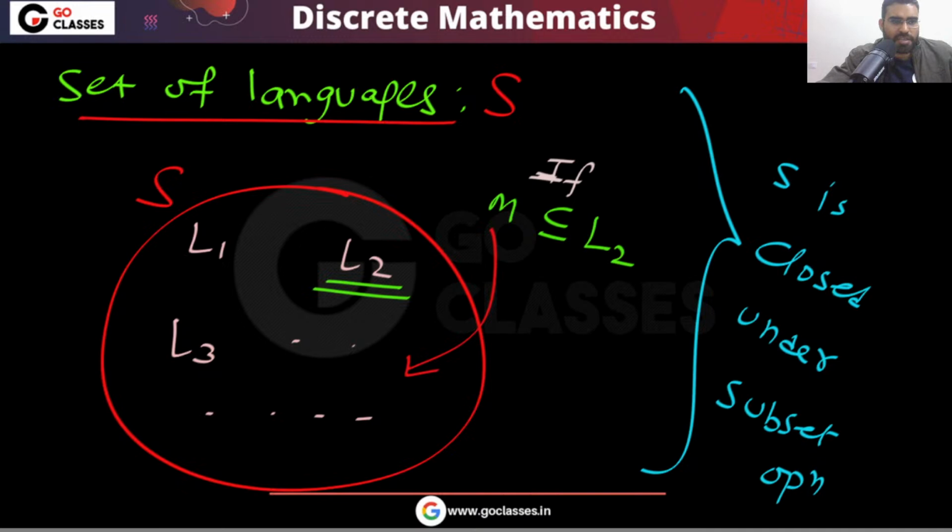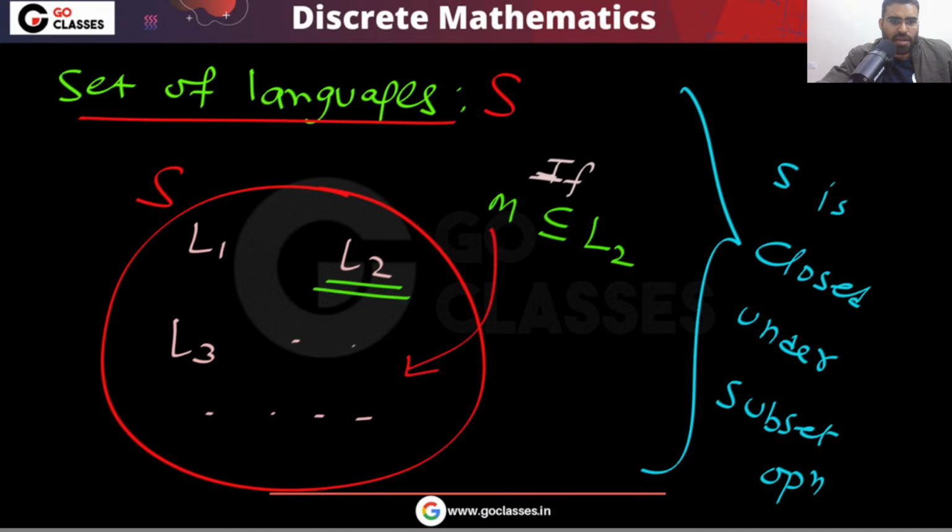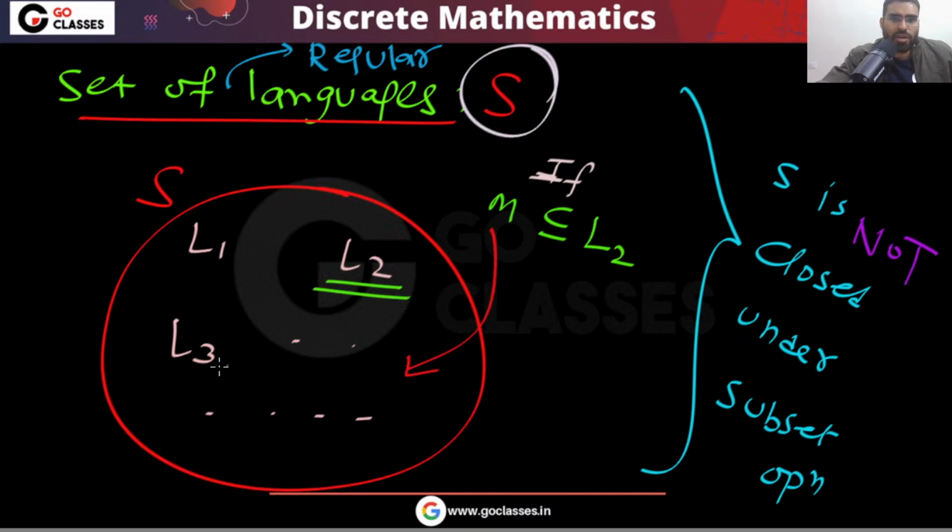Now you tell me, is this statement true for regular languages? If you have the class of regular languages, then this statement is actually false. Then this S is not closed. Remember, if you have regular languages, then this is not closed. Why? Very easily you can see. For example, you can take sigma star. Sigma star is regular, right? So its subset also must be regular. But that is not true.